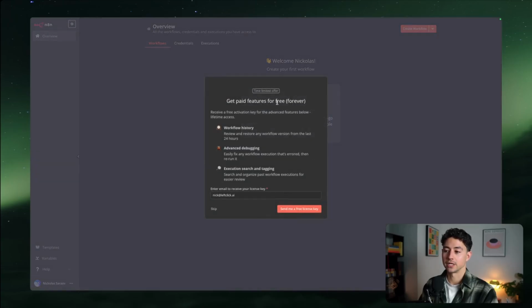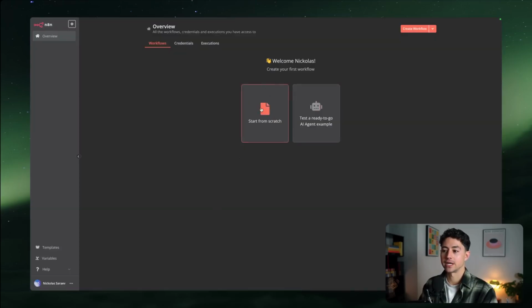And then we actually have the ability, and this may not necessarily be the case when you guys are watching, but as of the time of this recording, we have the ability to get a bunch of paid features for free with a license key. So I've already done this on a bunch of other ones. I'm going to skip it. But yeah, now N8N is here.